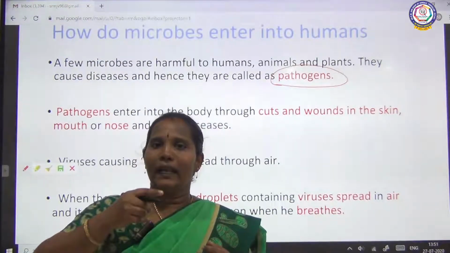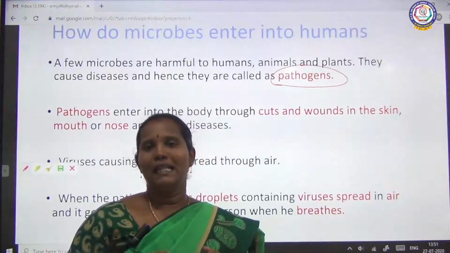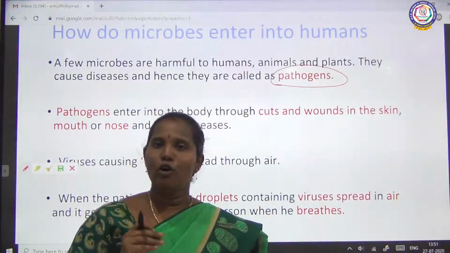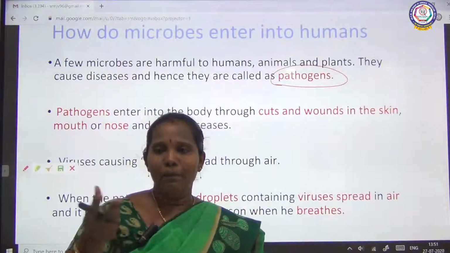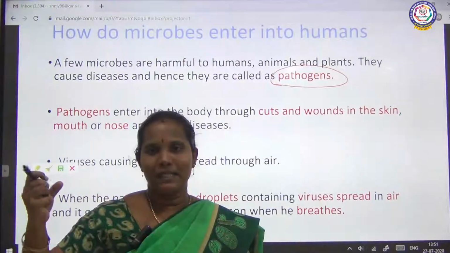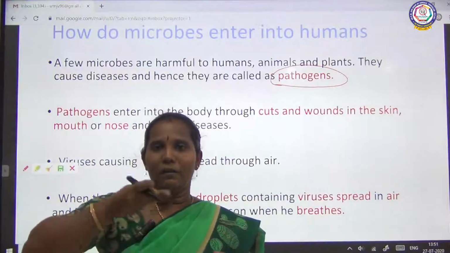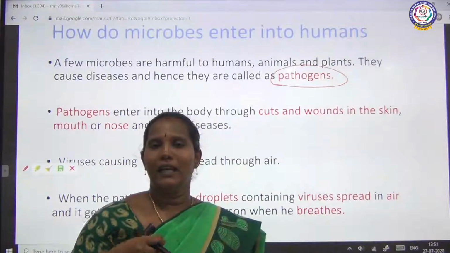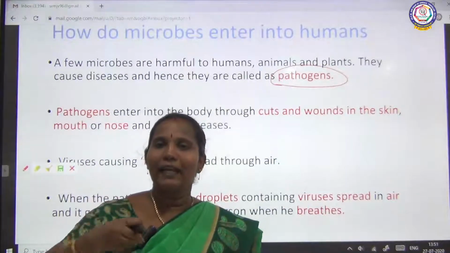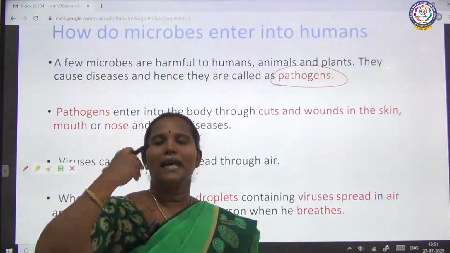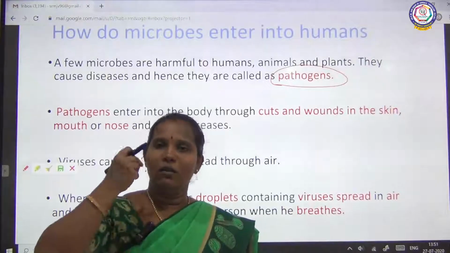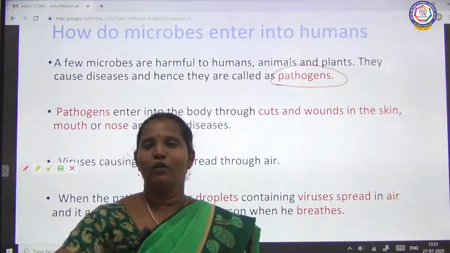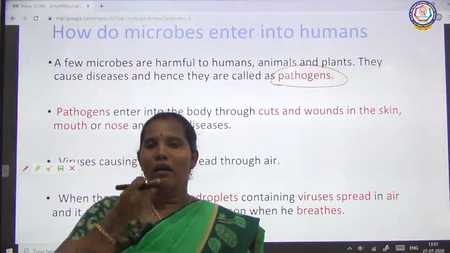Then they can enter through our nose, then our mouth. Nose, we know very well, in the air particles some microbes are present. If we are breathing, we are inhaling, these microbes can enter along with the air particles. So this is one of the ways they enter into our body. Then our mouth.